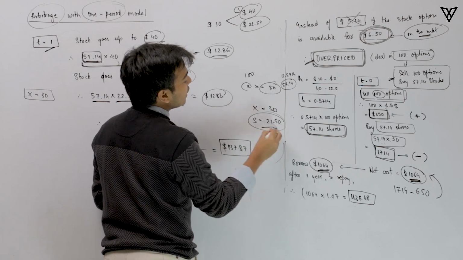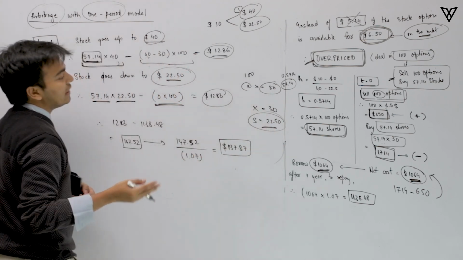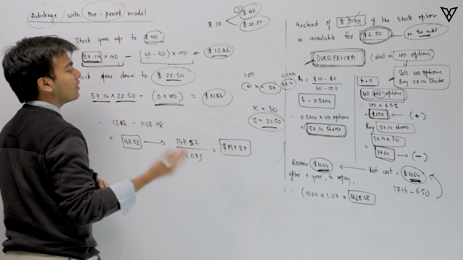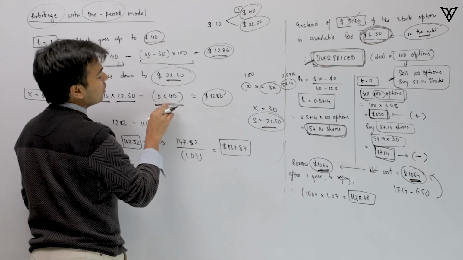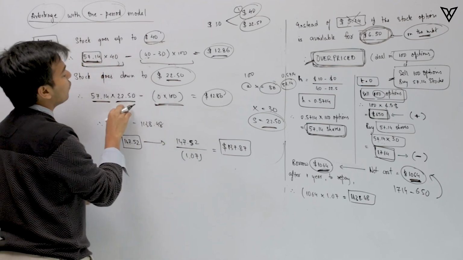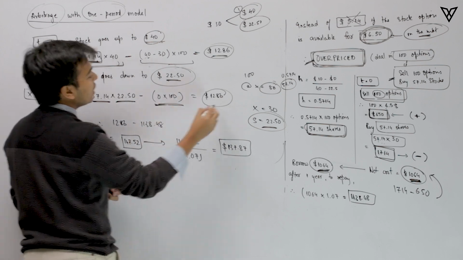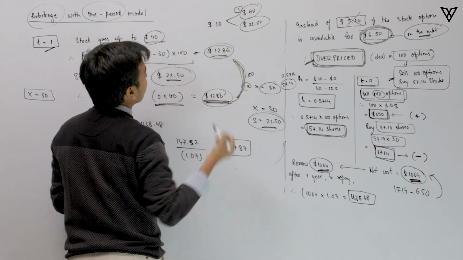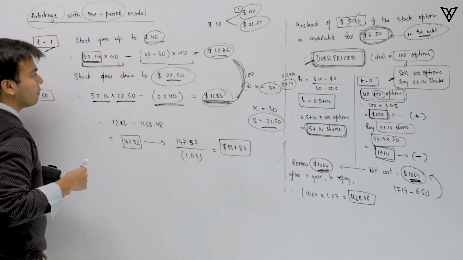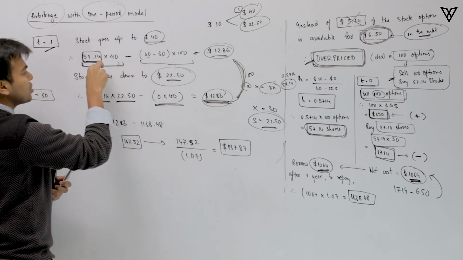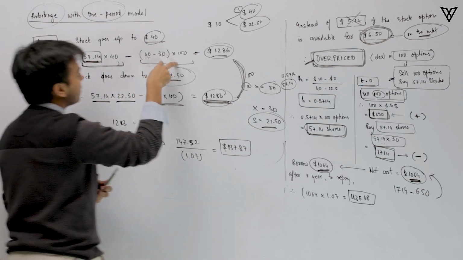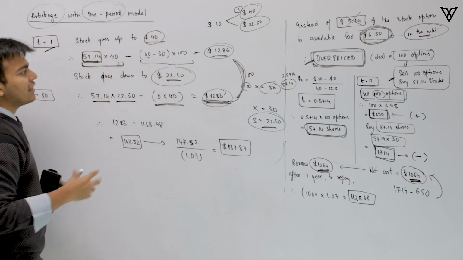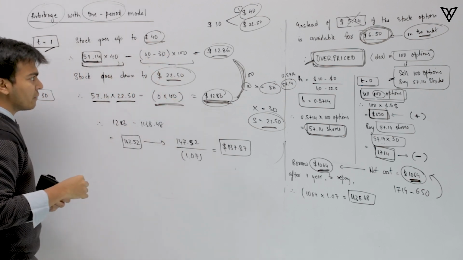The person owning the call options would not really exercise, and since he wouldn't exercise, the value here would be 0. So 57.14 multiplied by 22.5 is nothing but 1286. Both the values of my portfolio are apparently the same, given that I had taken both the positions in terms of stocks as well as in terms of options. So I get the value as 1286 in both the cases.